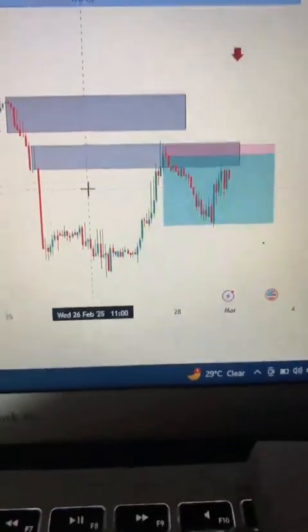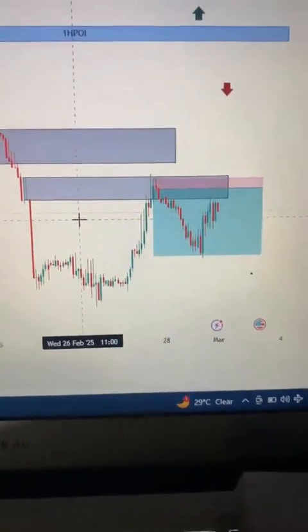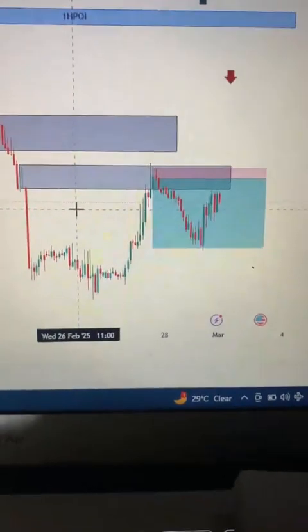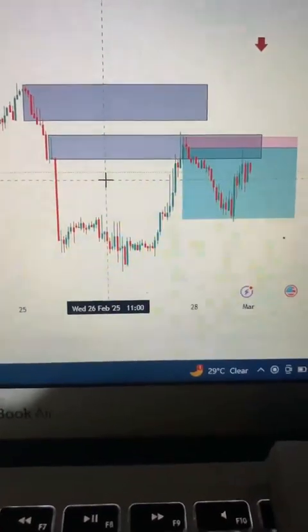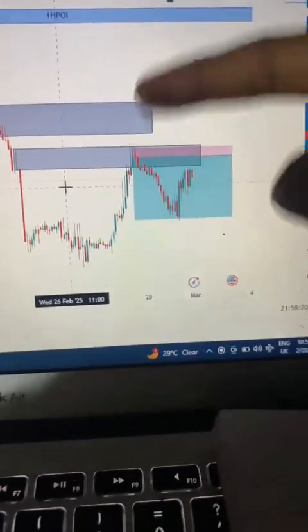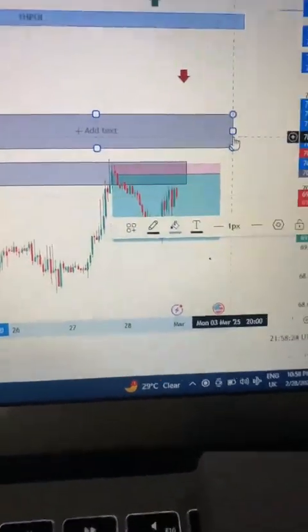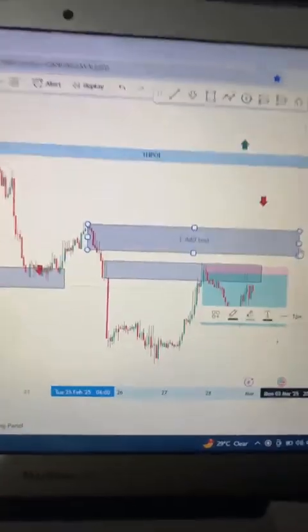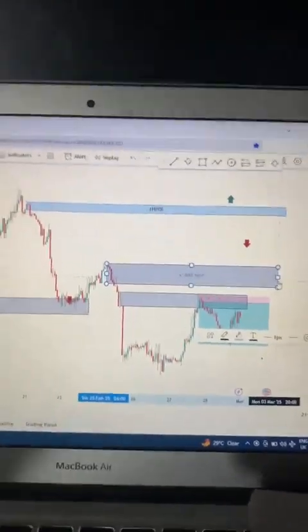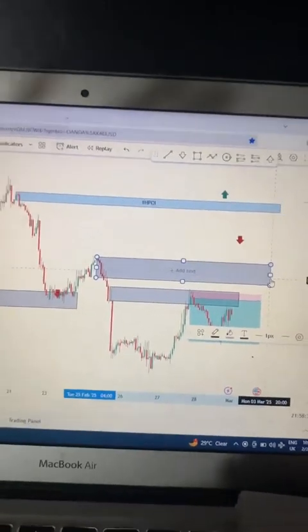So as a supply and demand trader, you can make money from this just before price moves, and the real zone is still here. You see that this is your first supply zone, and this is the second supply zone. On the first one, you make money. Price must still come back to this second supply zone, and you still make money. So supply and demand works, don't let anybody deceive you. Just understand support and resistance together with your supply and demand. It works, it is sweet.